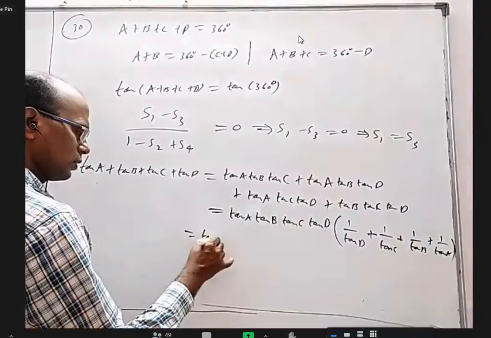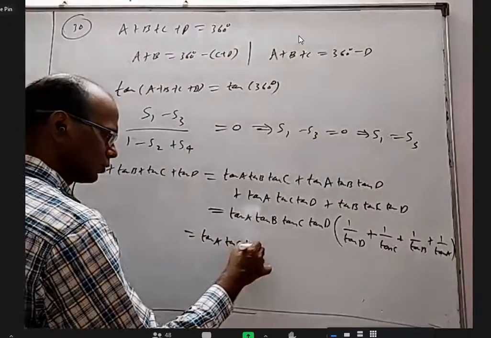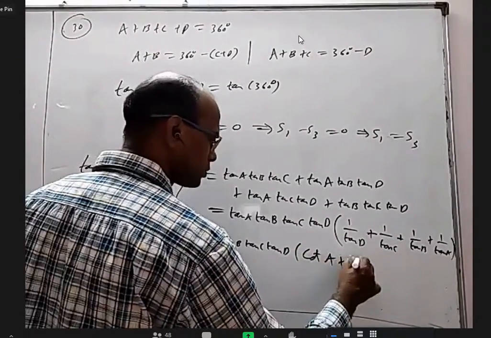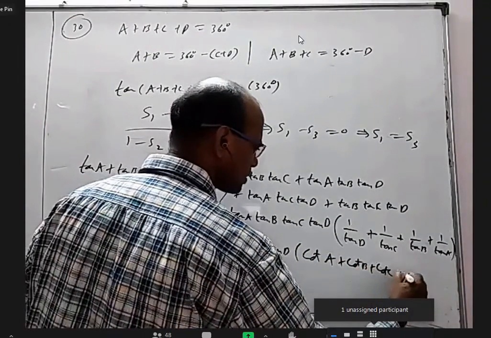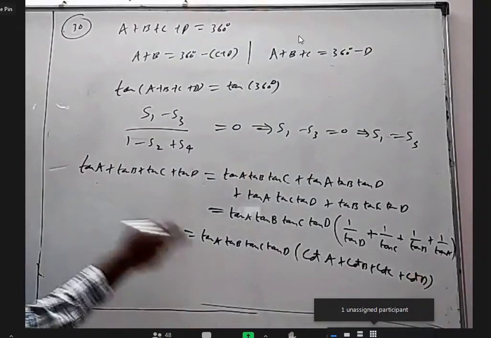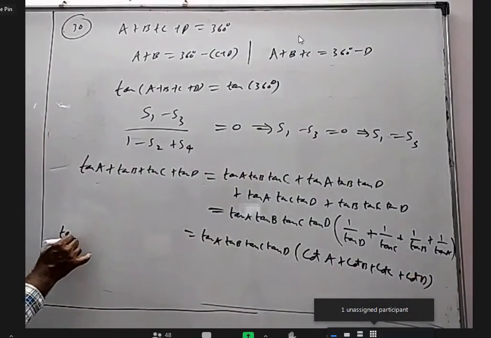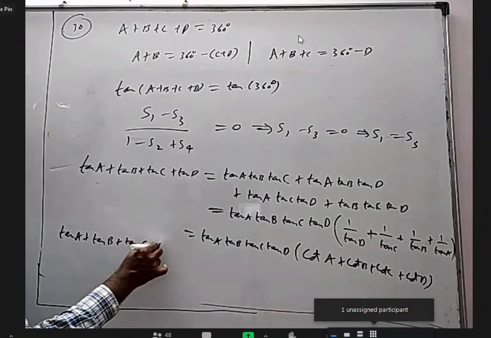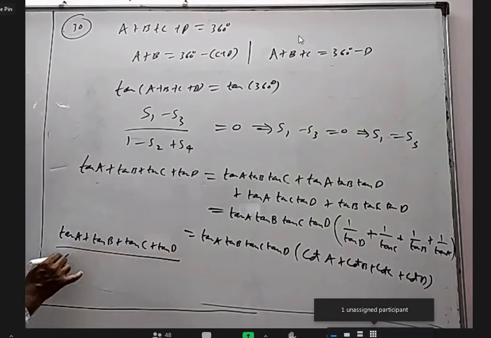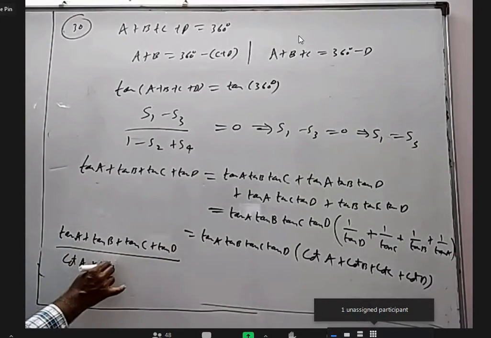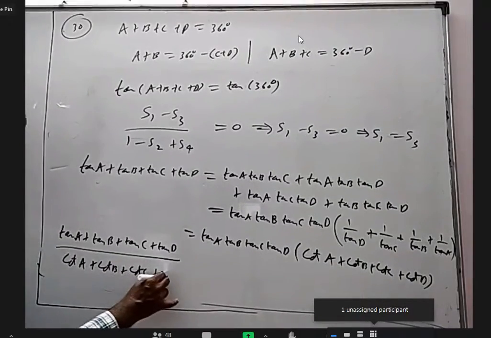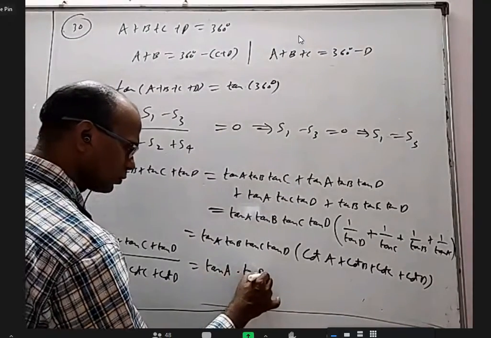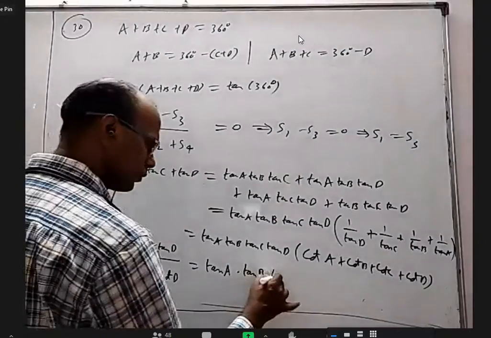So that is tan A into tan B into tan C into tan D into cot A plus cot B plus cot C plus cot D. You divide this by this, equal to this. So we will get tan A plus tan B plus tan C plus tan D by cot A plus cot B plus cot C plus cot D is equal to tan A into tan B into tan C into tan D.